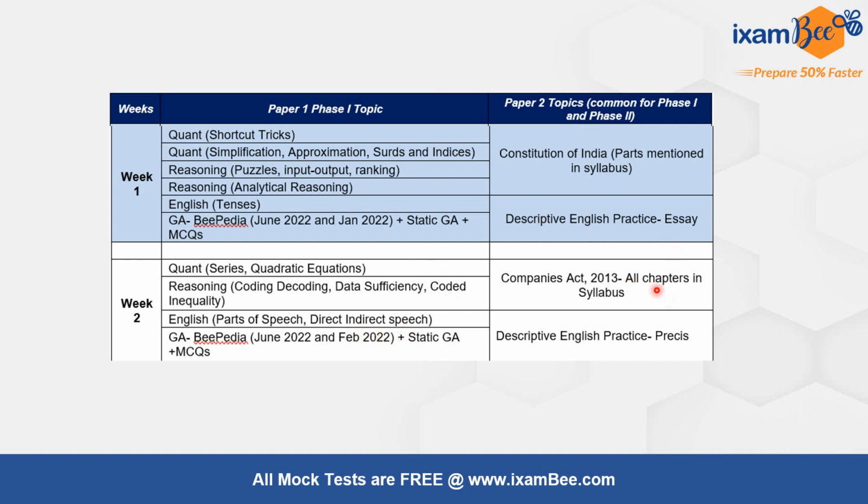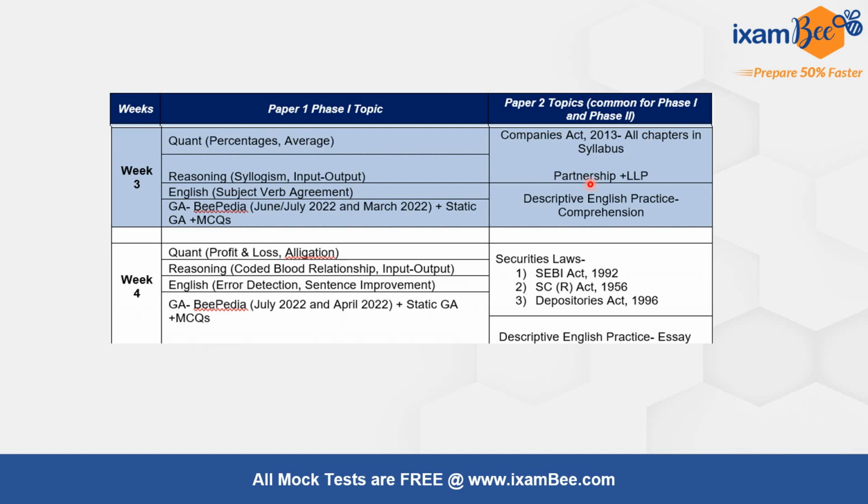For law, start the Companies Act. In week 3, continue with the Companies Act and also complete partnership and LLP, which are phase 2 subjects. Then in week 3, for Quant, you can go through percentages and average. In reasoning, prepare syllogisms, input, output. In English, prepare subject verb agreement and continue with the daily BPDA of June or July, whichever month has started, and also cover the March BPDA in week 3.